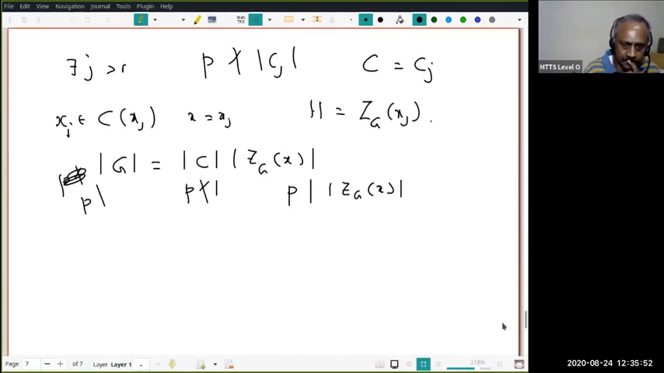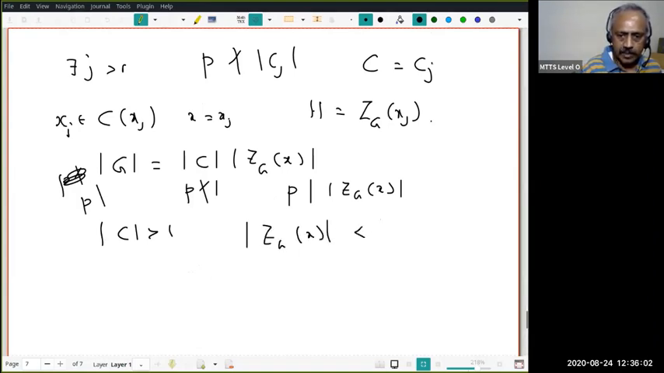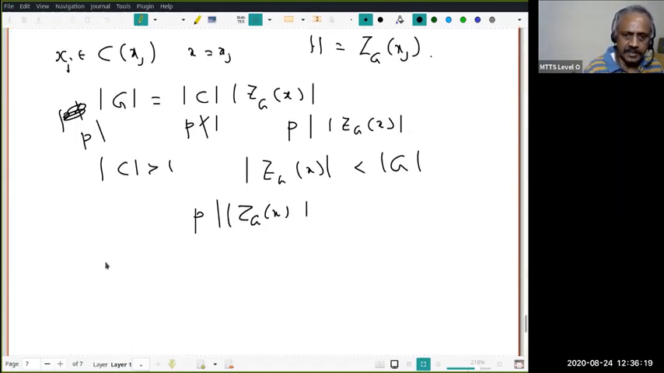Now notice that |C| is greater than 1, right? Therefore, this will be less than |G|. You follow that? And P divides this, and P divides the order of this group. Now, what these two things put together say is that the centralizer of this cannot be one of the counterexamples. You understand that?